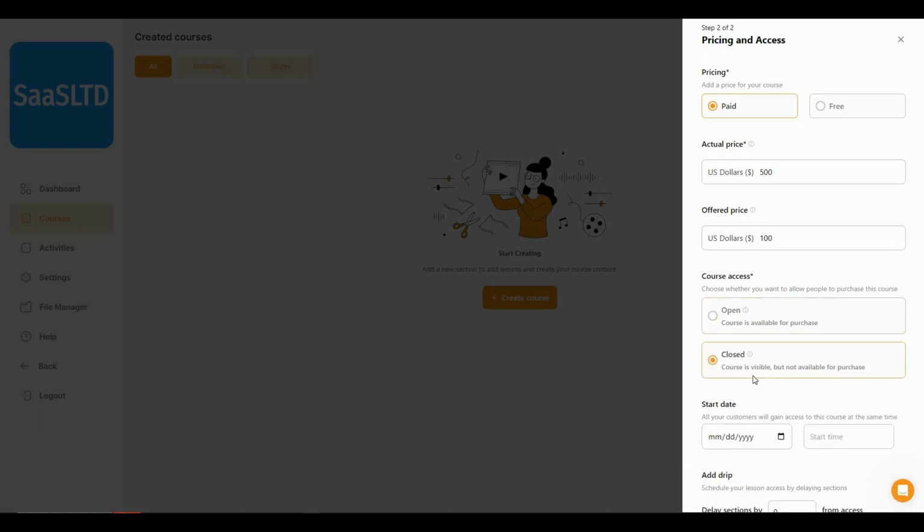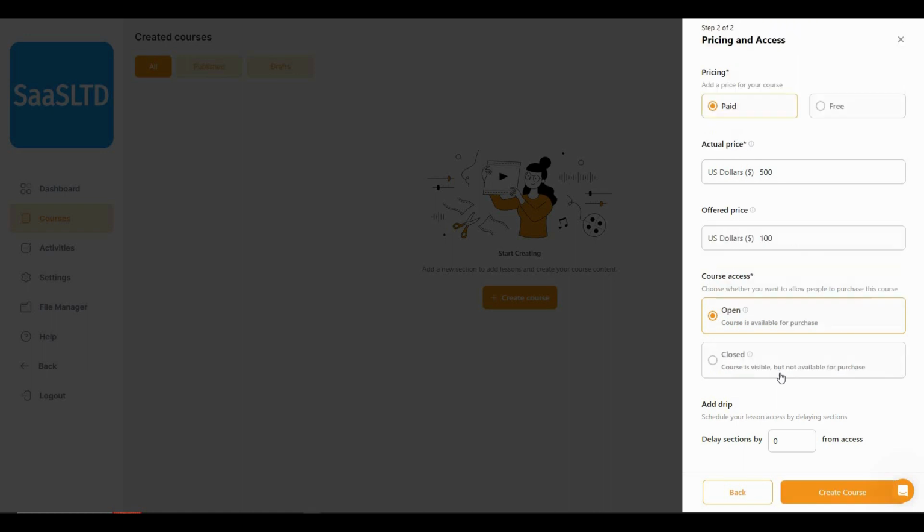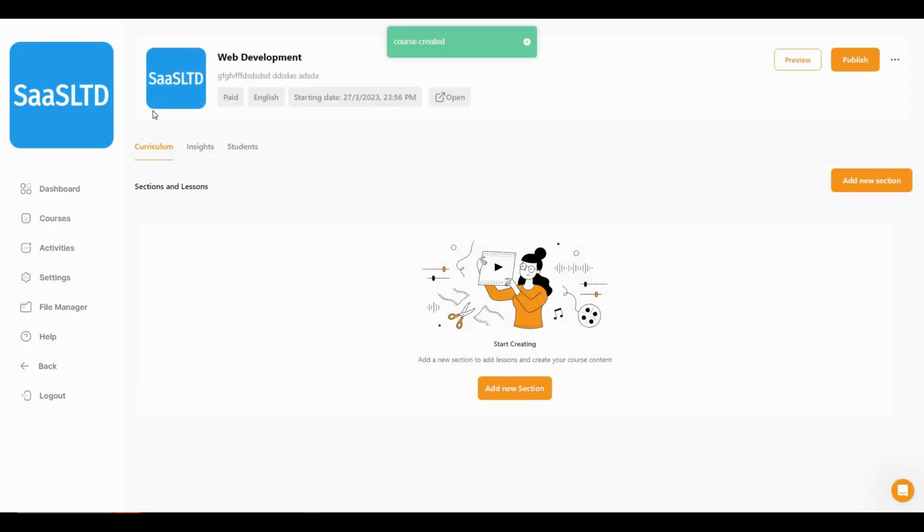So if you make it closed, you will have to give a start date. It means when the course is going to be available again. So I'm going to make it open, and then you can add drip, which is the delay between different sections in your course. So I'm going to set it to 0 and then click on create course. So the course has been created.